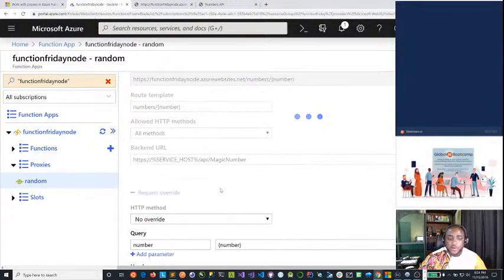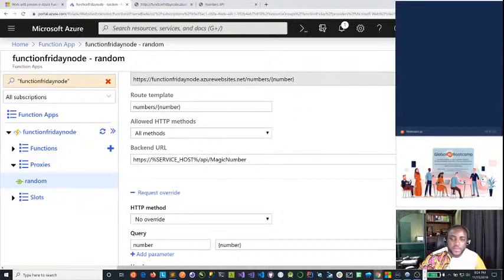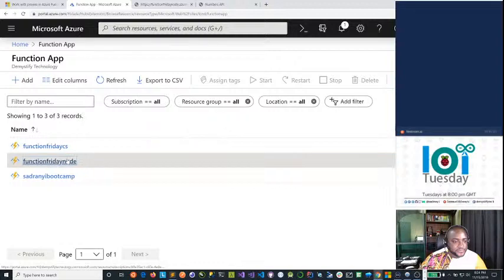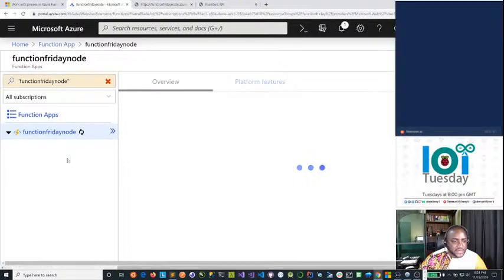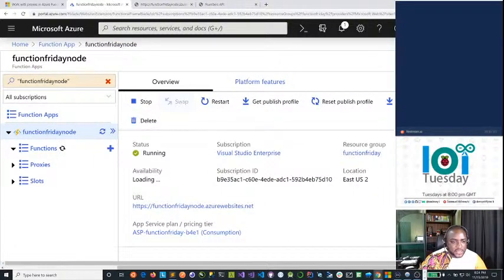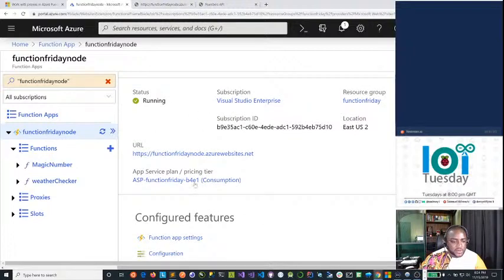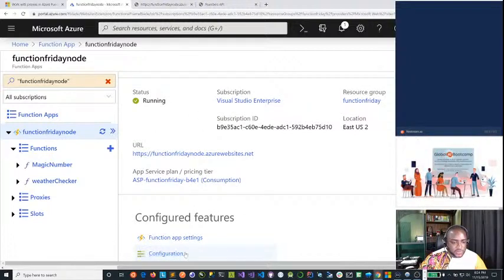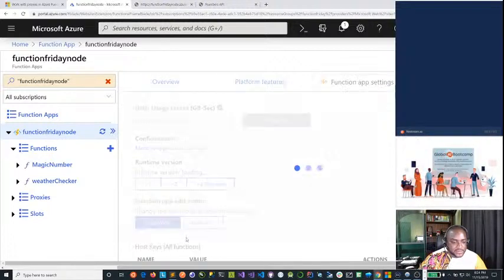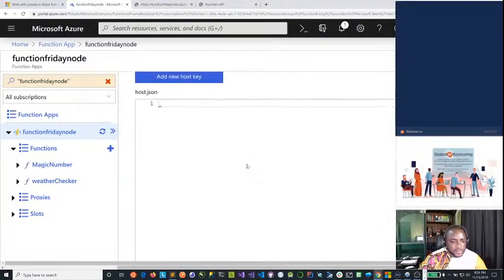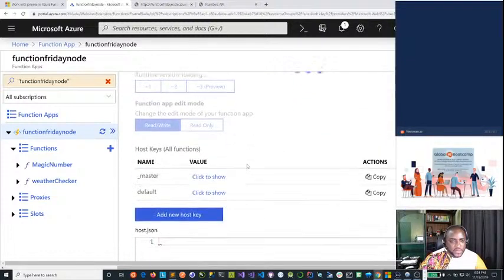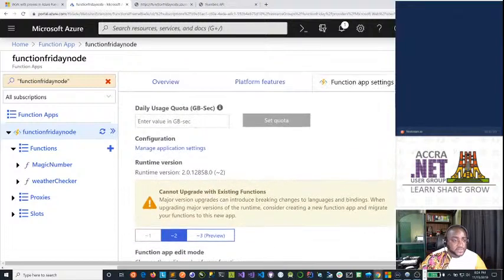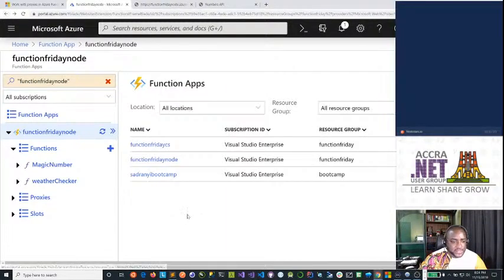Now, right now when I run it, it's not going to work because that endpoint has not been provisioned. So how do you do that? Let's go to our functions app, open the functions node application. In the overview section, we go to functions app settings. Sorry, let's go back one step. It's actually the configuration.